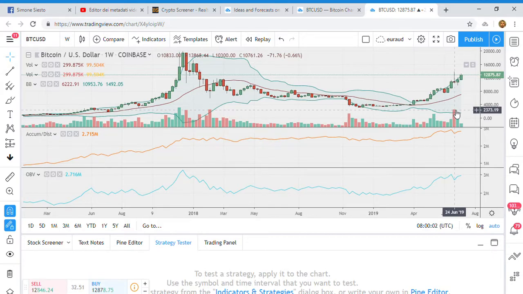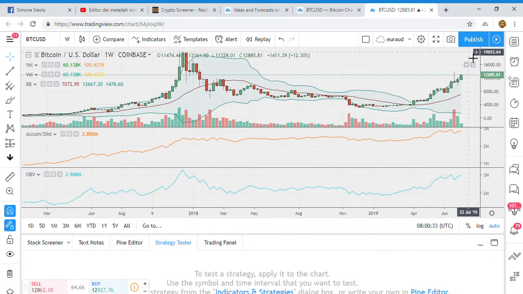Again, now we just have to wait and see if the price will be able to overcome the 14,000 threshold, the 14,000 area, and after the retest we will understand if Bitcoin is going to have a fake breakout or not. If not, we will see immediately the 20,000 US dollar all-time high retest.